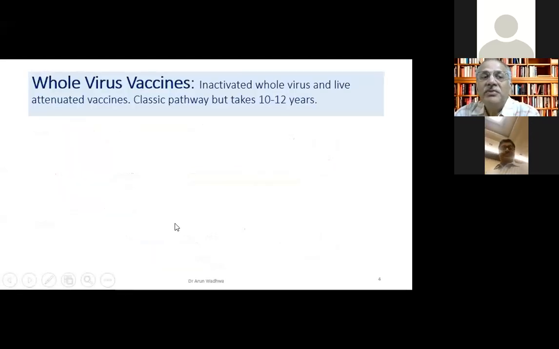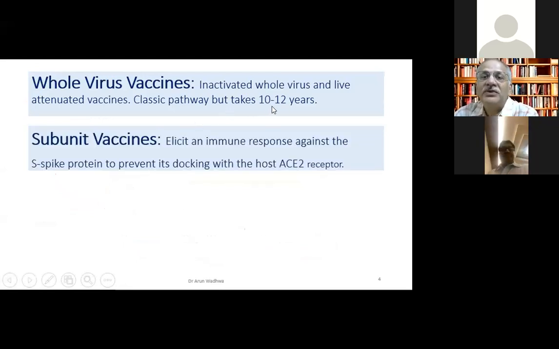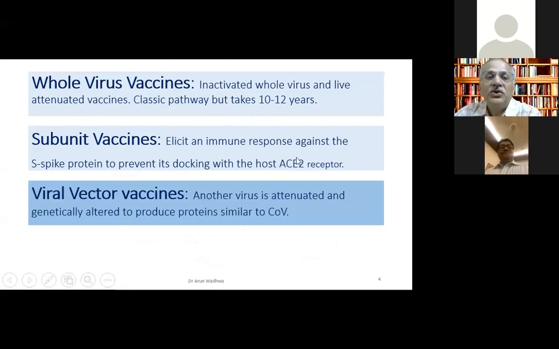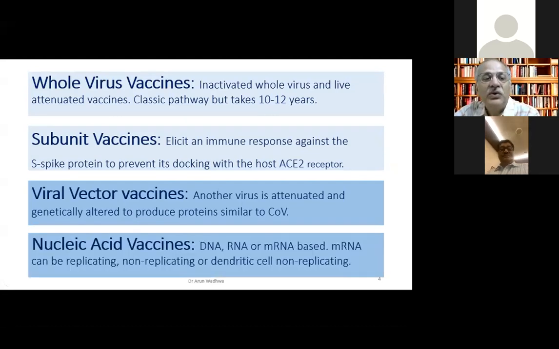So traditionally, we've been having whole virus vaccines. These are the inactivated vaccines. They all take almost 10, 12 years to make. Then we have the subunit vaccines, which elicit a very good response to the spike protein, and which is used to prevent the docking of the ACE2 receptors. So whole virus could be live and inactive. And these are the new two vaccine groups which we have tried in this disease, which is the viral vector vaccines and the nucleic acid vaccines.